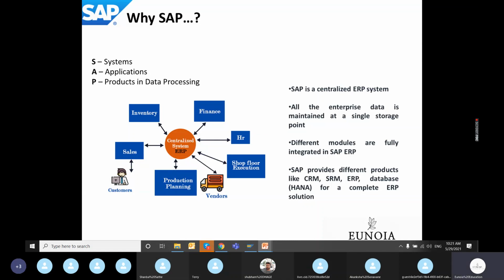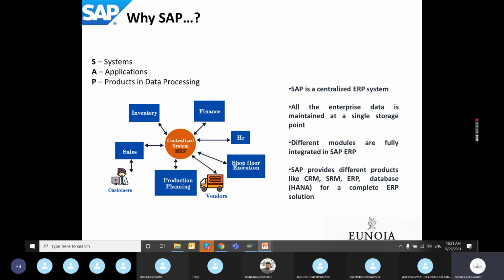What is important is that different modules are fully integrated into SAP ERP. What do you mean by fully integrated? The inventory data is directly available to a finance program also. The programs developed in SAP are called ABAP applications.